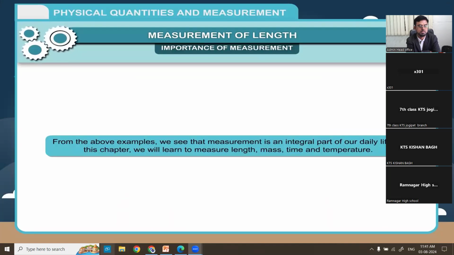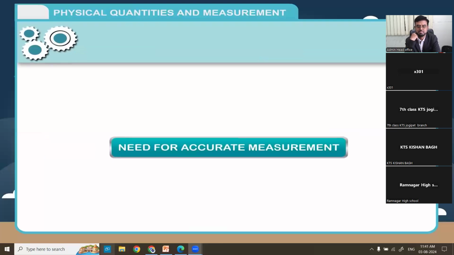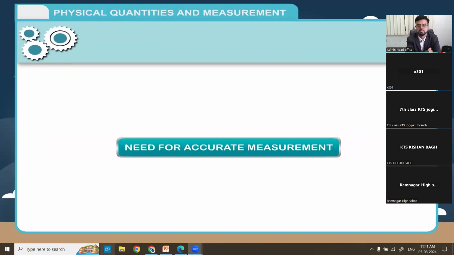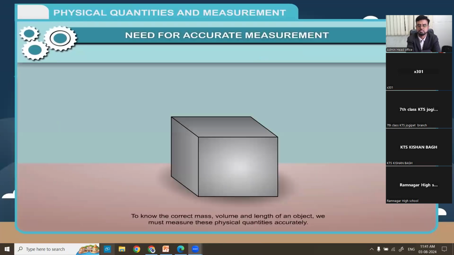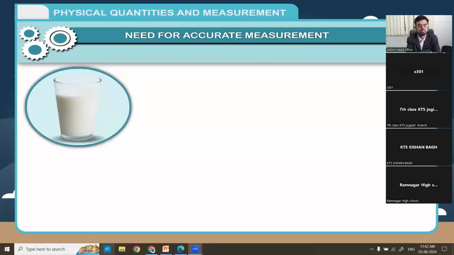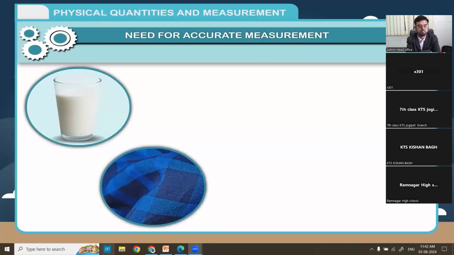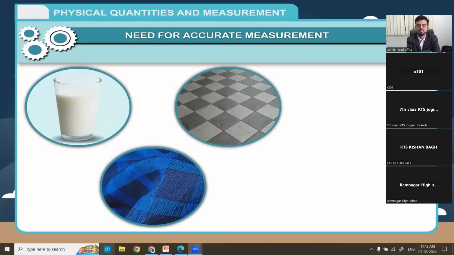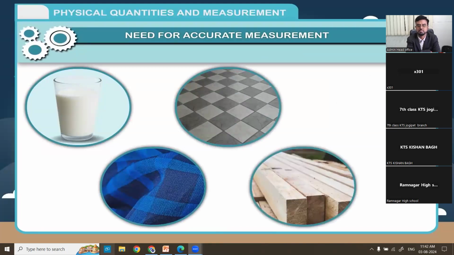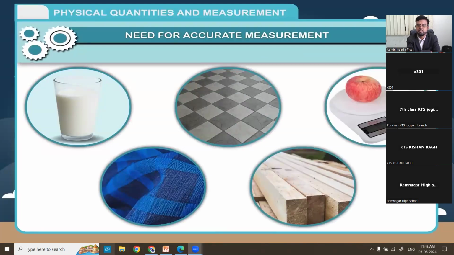In this chapter, we will learn to measure length, mass, time, and temperature. Need for accurate measurement. To know the correct mass, volume, and length of an object, we must measure these physical quantities accurately. We purchase milk by volume, cloth by length, floor tiles by area, timber wood by volume, and fruits and vegetables by mass.